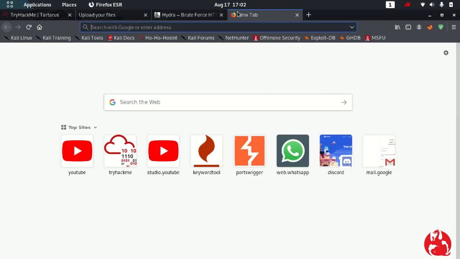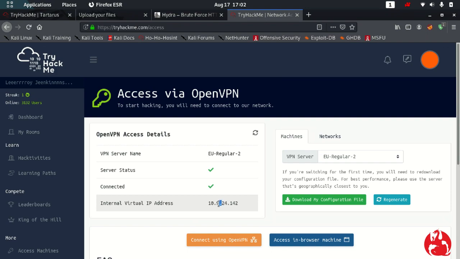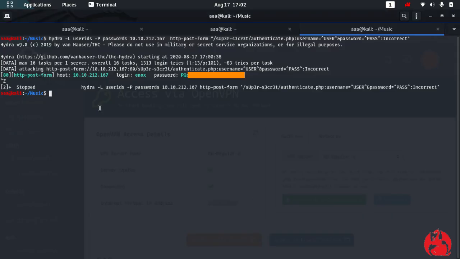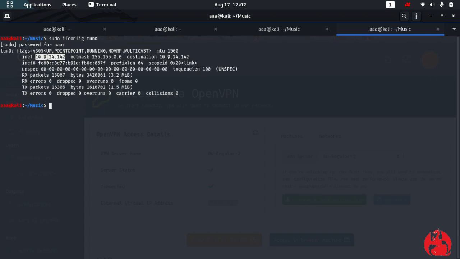Firstly, let me check my IP address, which is this one, 10.9.22.142. I can even do this thing, I can do sudo ifconfig tun0, and this too gave me the same address. Alright, so now I need to get a reverse shell.